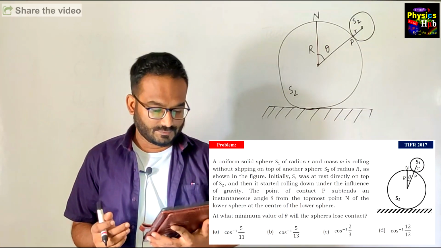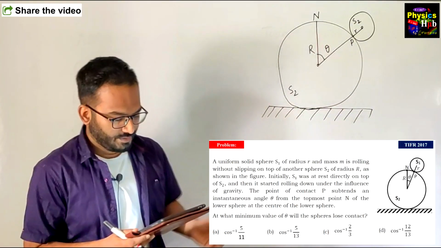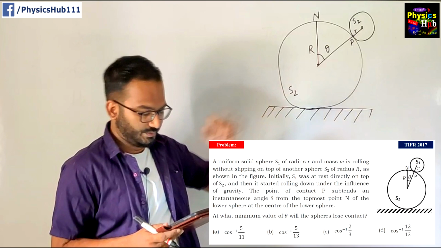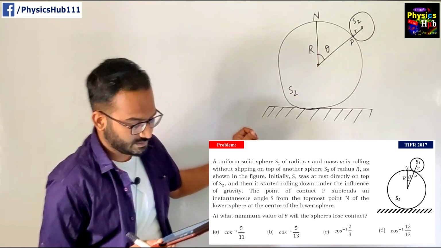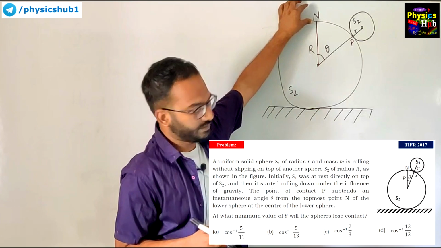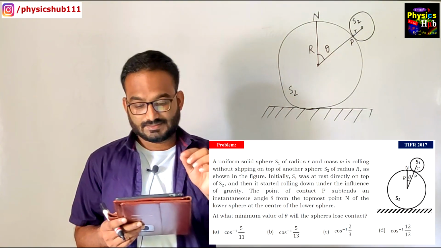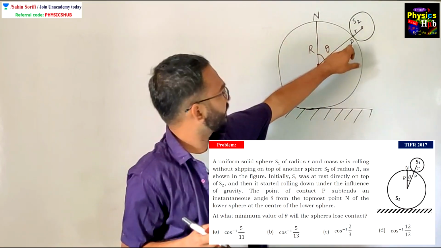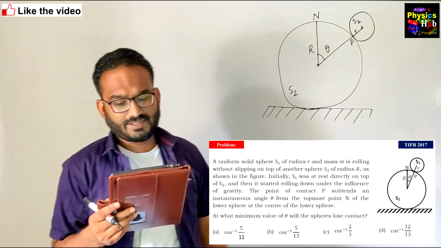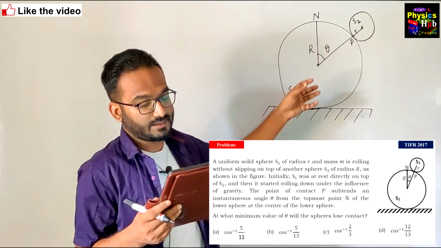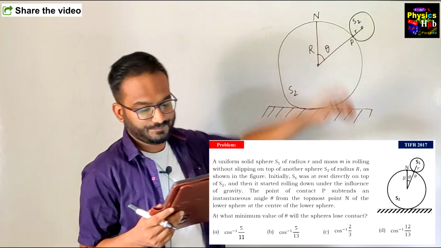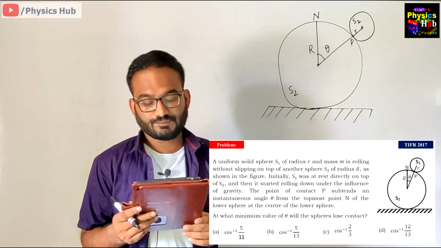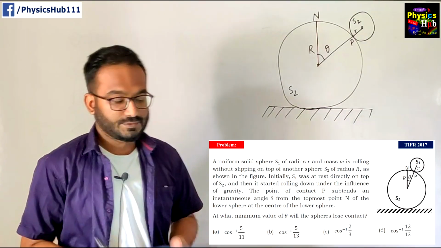A uniform solid sphere S1 of radius r and mass m is rolling without slipping on the top of another sphere S2 of radius r, as shown in the figure. Initially S1 was at rest directly on the top of S2, at this position, and then it started rolling down under the influence of gravity. The point of contact P subtends an instantaneous angle theta from the topmost point N of the lower sphere at the center of the lower sphere. At what minimum value of theta will the sphere lose contact?